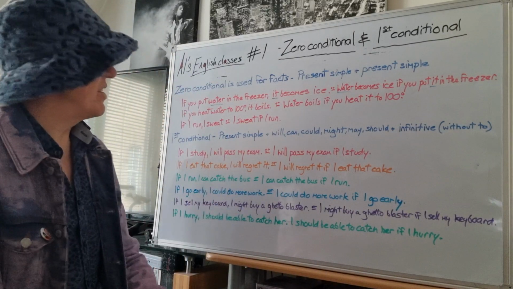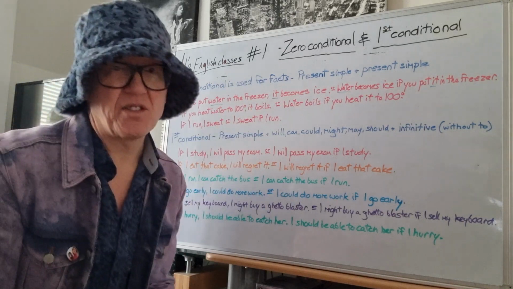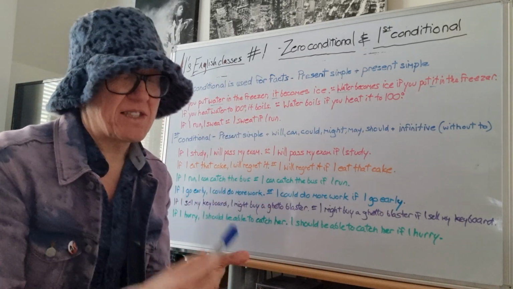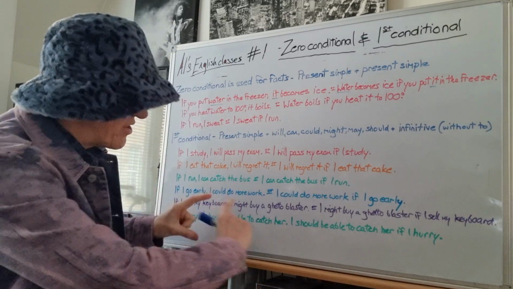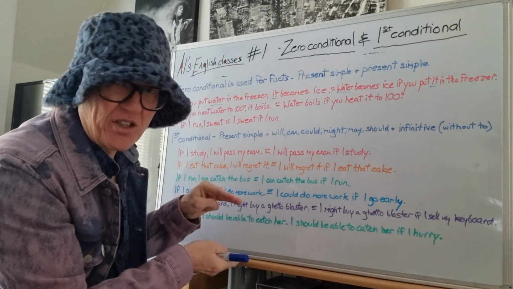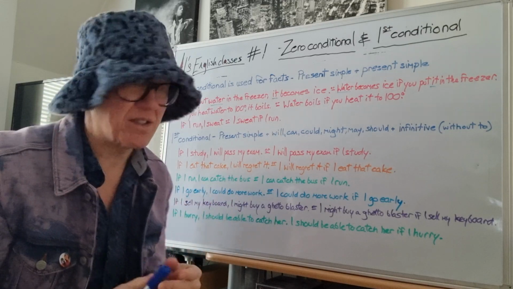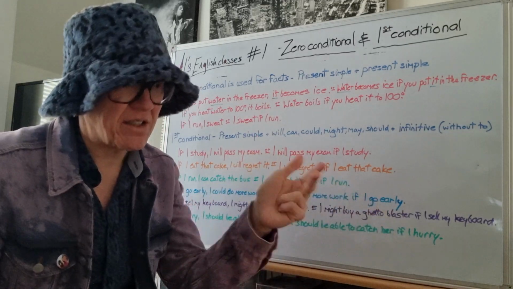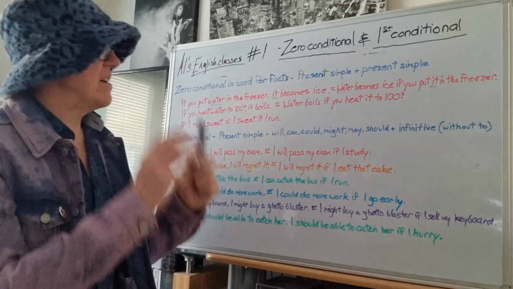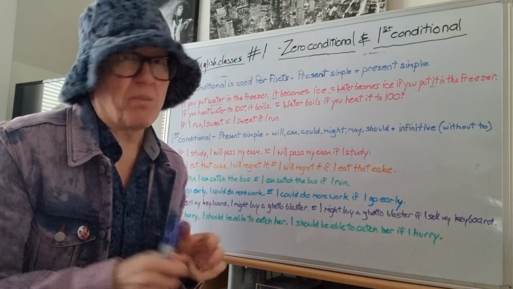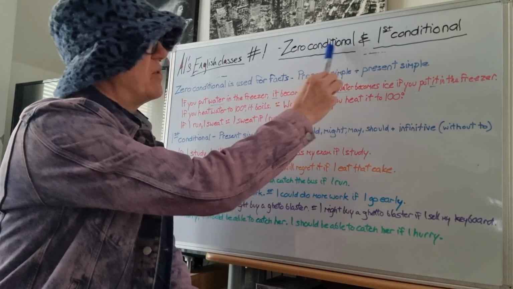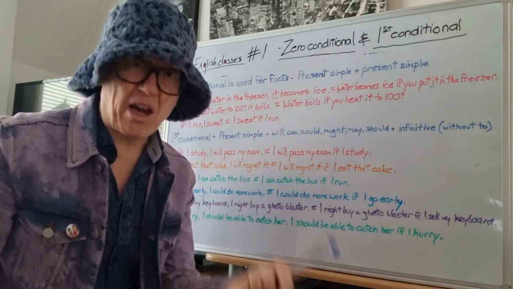I hope that helps you. That's zero conditional and first conditional. Next time, it's going to be second conditional and third conditional, and I'll try to squeeze in mixed conditionals because there are 5 conditionals: 0, first, second, third, and mixed. And there's also a conditional which I don't know where it belongs. I used to think it was 0 conditional, and that's the imperative conditional.